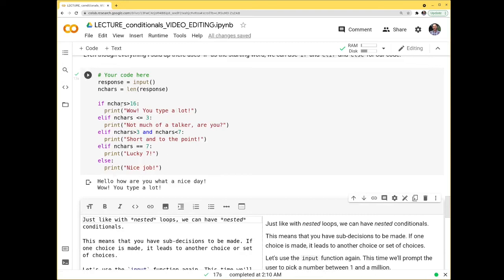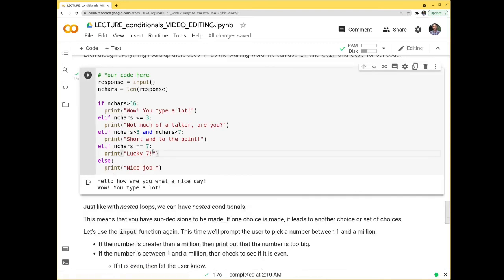So greater than 16. I can go back and I can run this cell again. I get my input again. Let's do between 3 and 7. So hello, that's 5 characters. It's not greater than 16. It's not less than or equal to 3. So we should get between 3 and 7, short and to the point.